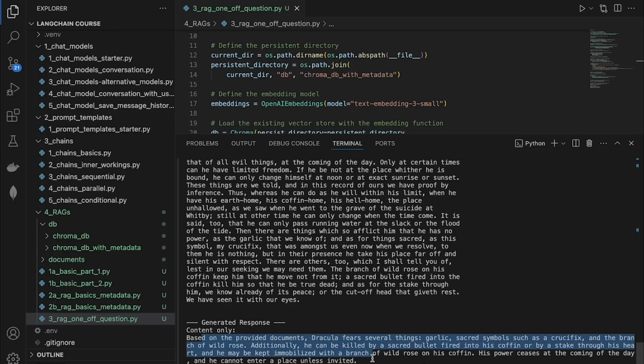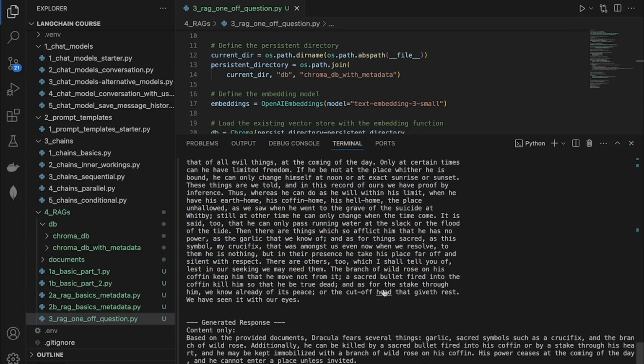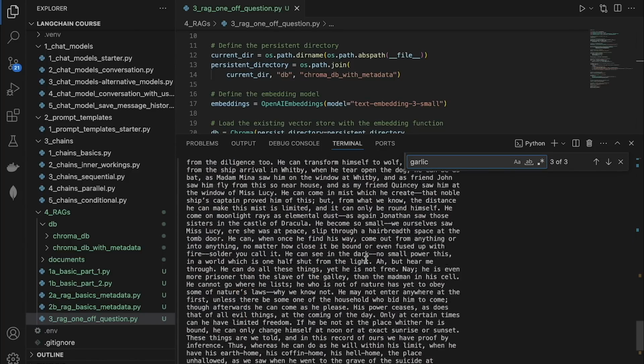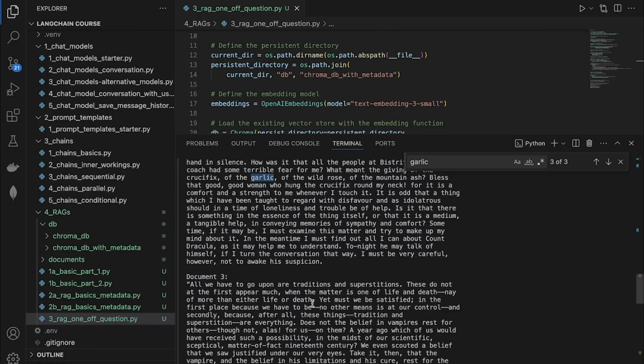He cannot enter places unless invited. Does not like garlic. Wow, right? It gives the answer and it's given a lot of other things that we even did not know. Let's actually confirm if the LLM gave this answer based on the chunks we sent it. So I'm going to copy this word garlic and search for it. Scroll up and you can see this is mentioned several times in the chunks.